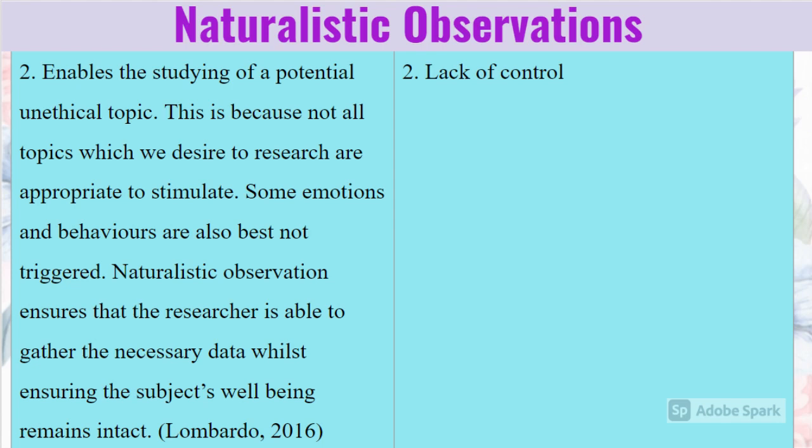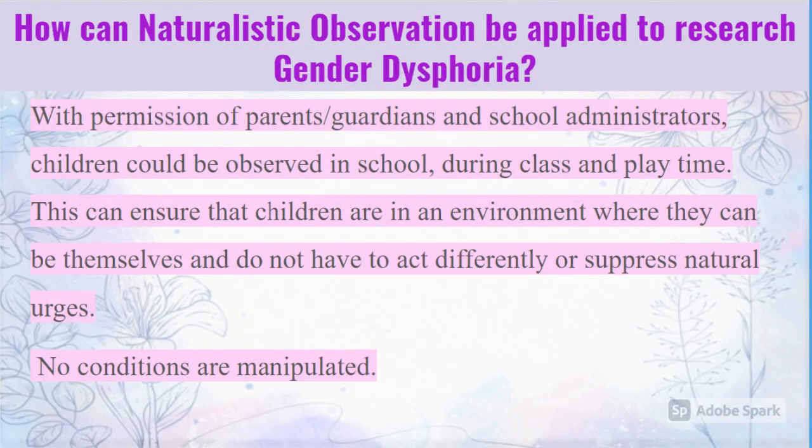Disadvantage number 2. There is no control. Due to the focal point of this research method, it is difficult to stimulate and invoke reactions. Researchers have to make do with whatever data they are able to collect. How can naturalistic observation be applied to research gender dysphoria? Children can be observed in school during class and playtime. This ensures that children are in an environment where they can be themselves and do not have to act differently or suppress natural urges. No conditions are manipulated.